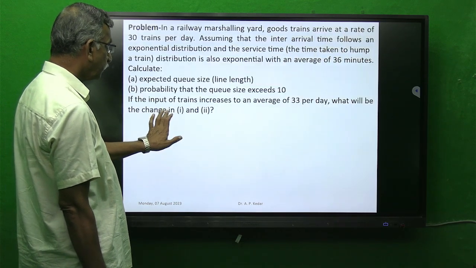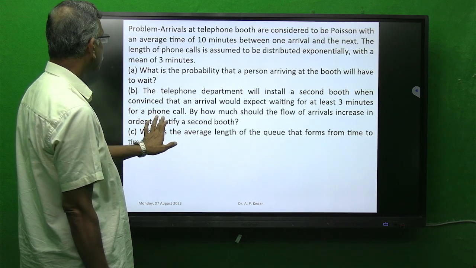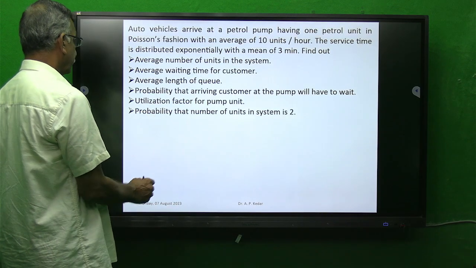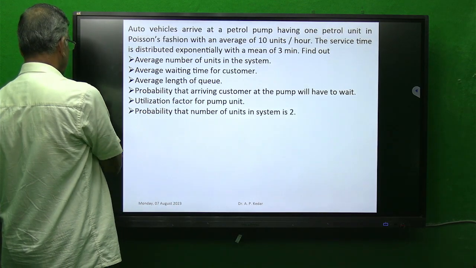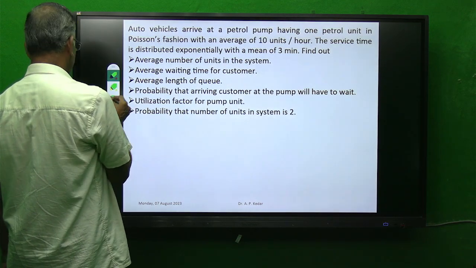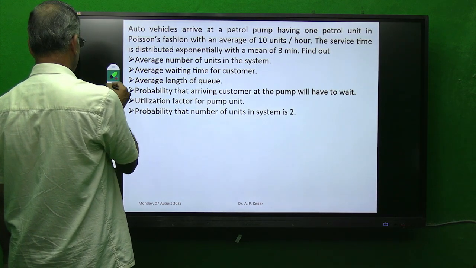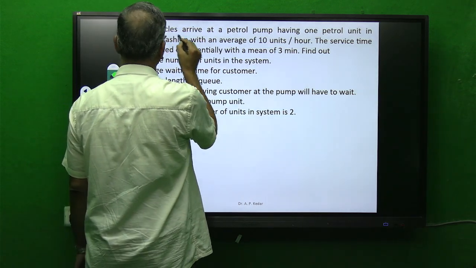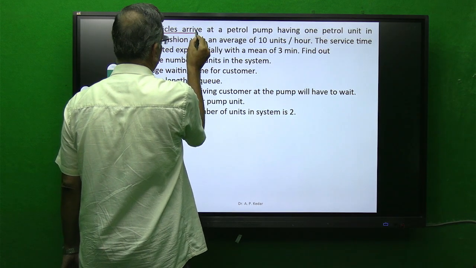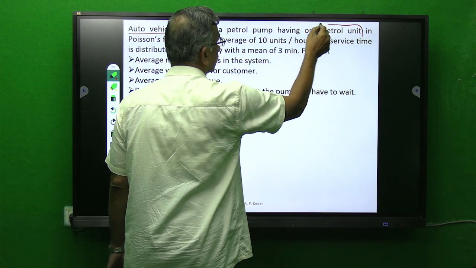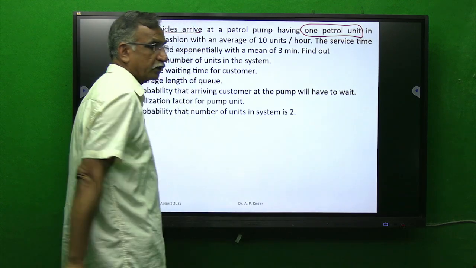Now let's see the problem. The problem says that auto vehicles arrive at a petrol pump having 1 petrol unit. Service facility 1.